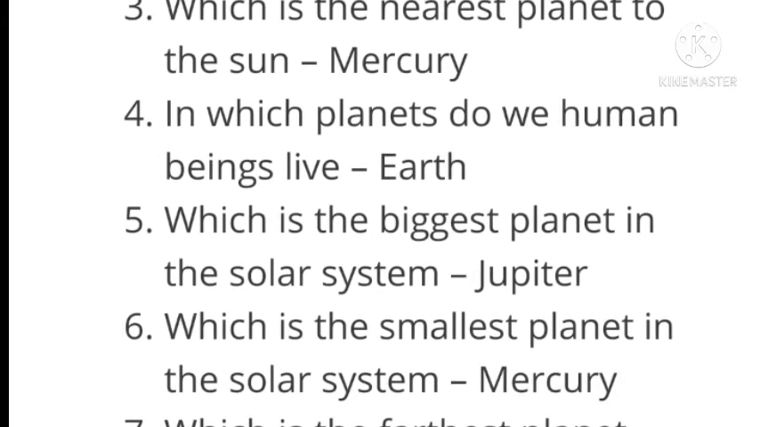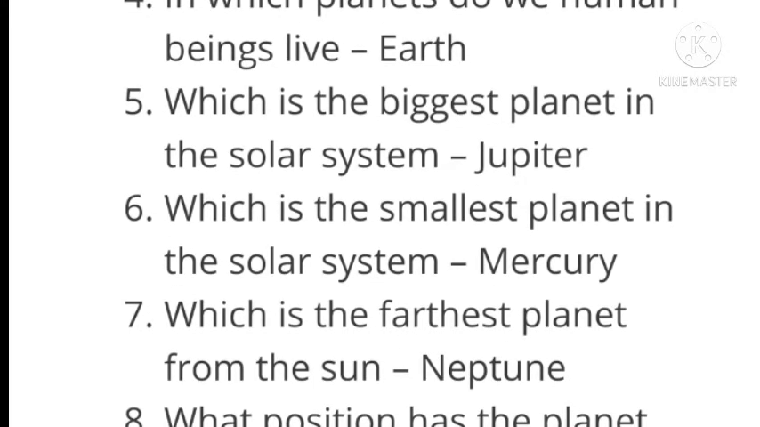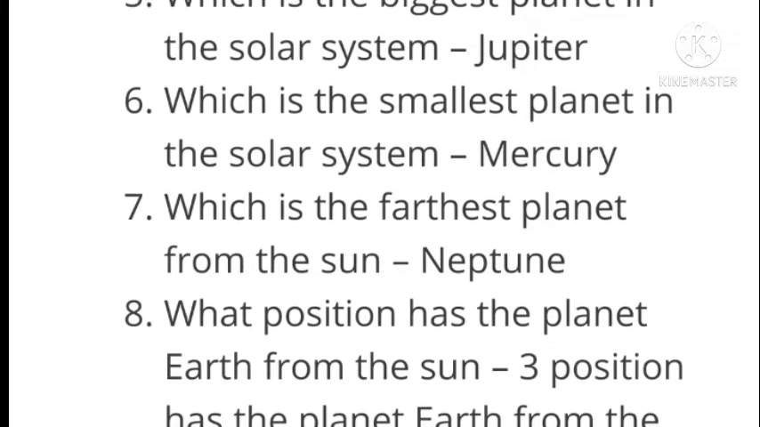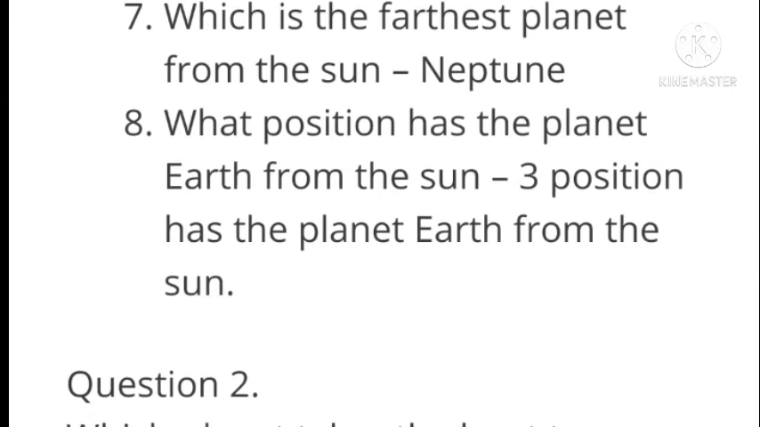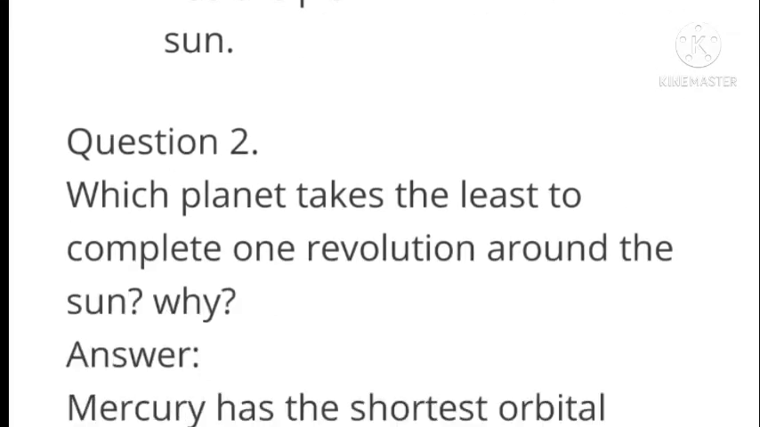Third, which is the nearest planet to the sun? Mercury. In which planet do we human beings live? Earth. Which is the biggest planet in the solar system? Jupiter. Which is the smallest planet in the solar system? Mercury. Which is the farthest planet from the sun? Neptune. What position does the planet Earth have from the sun? Third position has the planet Earth from the sun.